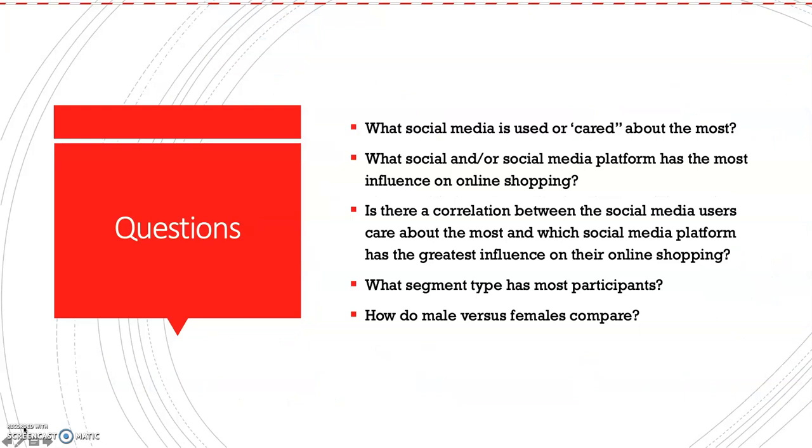So these are the questions that I'm aiming to answer in this presentation with the use of different tools, Excel, Python, and Tableau. What social media is used or cared about the most in terms of notification importance? What social media platform has the most influence on online shopping? Is there a correlation between the social media users care about the most in terms of notifications, and which one has the highest influence on online shopping? What segment type, which I'll show exactly what it is on Excel, has the most participants, and how do males versus females compare in terms of their use of social media platforms?